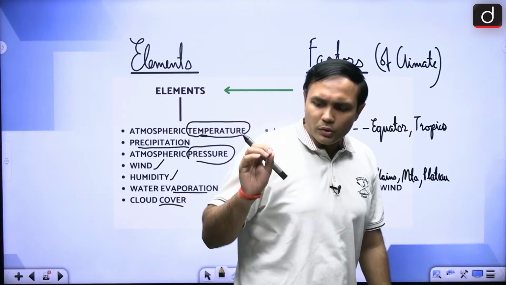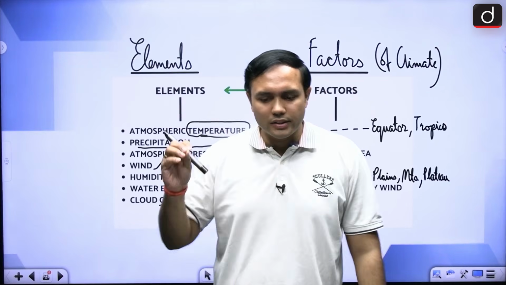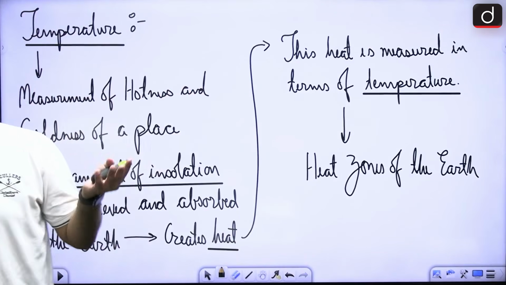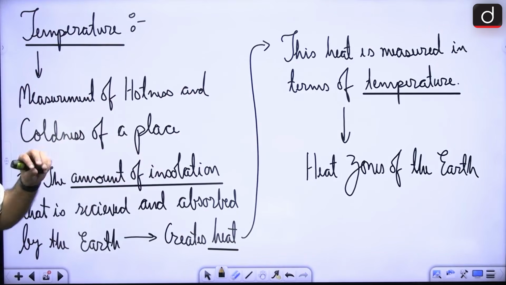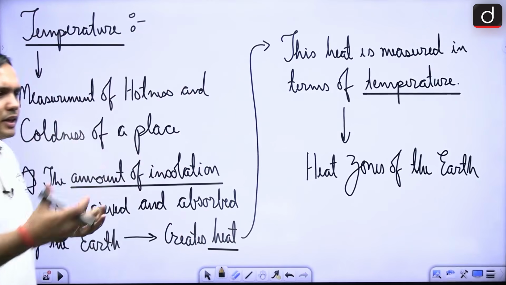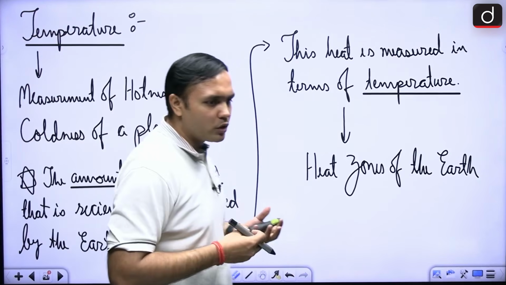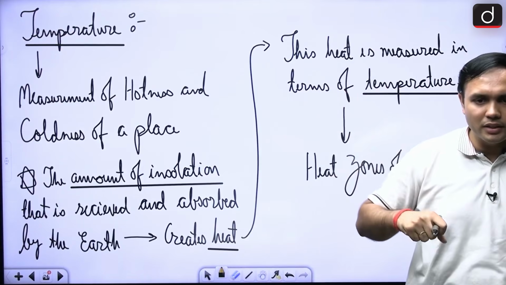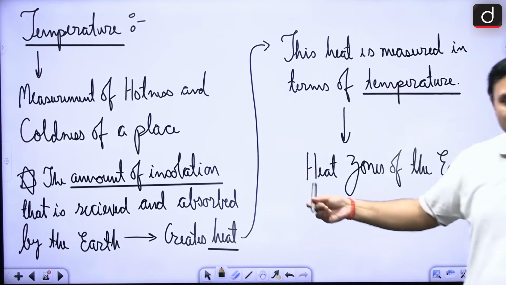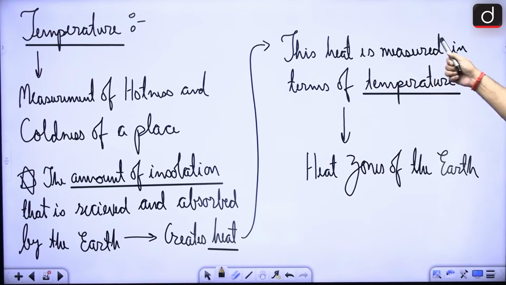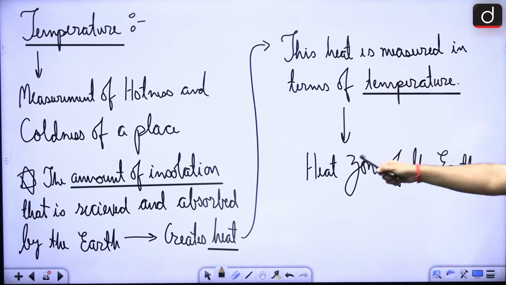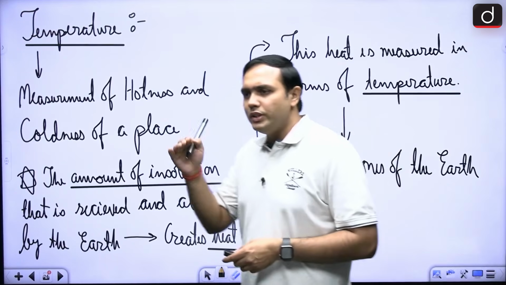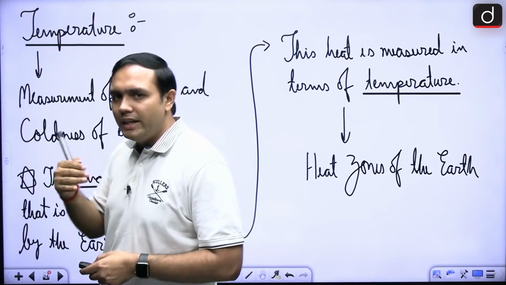We will start with, of course, temperature, and let's see what are some of the basic things regarding this particular aspect. What is temperature? We have already seen it is the measurement of hotness and coldness, right? So basically the amount of solar radiation or the amount of insolation that is received and absorbed by the earth is creating what? Is creating heat that is measured in terms of temperature, right? And this we are seeing if you look at the global distribution of temperature. So we see, or we have read about heat zones of the earth.